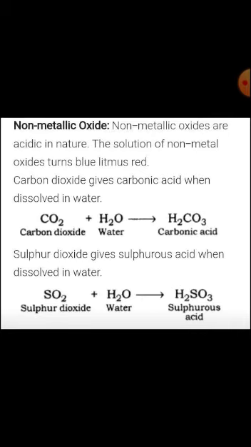Carbon dioxide gives carbonic acid when dissolved in water. The reaction is given here: carbon dioxide plus water produces carbonic acid. Sulfur dioxide gives sulfurous acid when dissolved in water: sulfur dioxide plus water produces sulfurous acid. The chemical formula of sulfurous acid is H2SO3 and the chemical formula of carbonic acid is H2CO3.